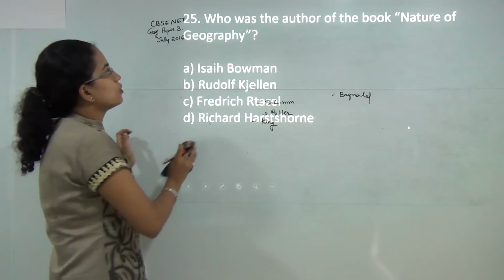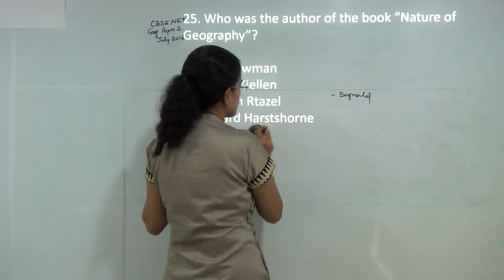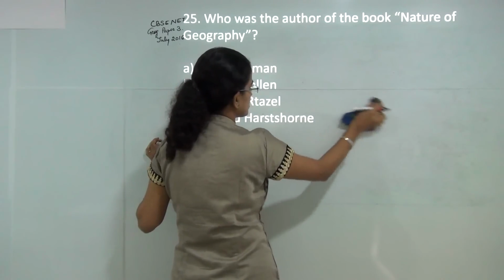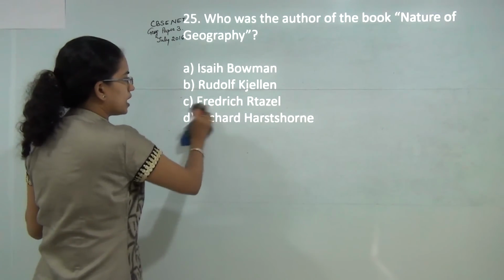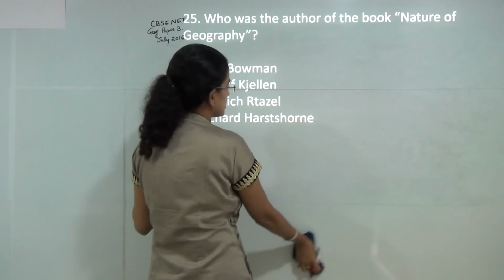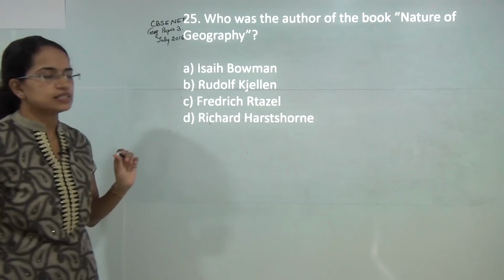And finally, who was the author of the book Nature of Geography? This is again an important question from History of Geographical Thought. So Richard Hartshorne would be the correct answer. In 1939 he wrote the book which was known as Nature of Geography.